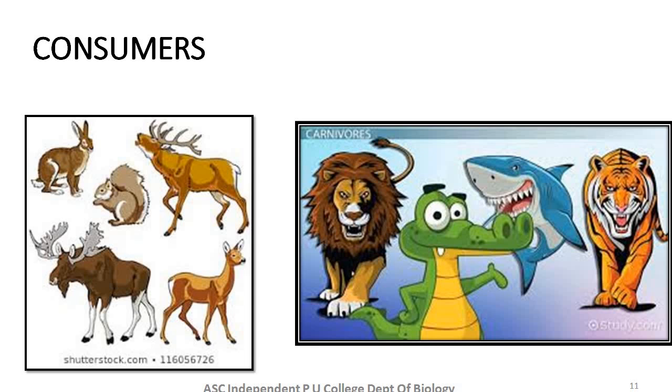However, in the second picture, I have shown you different animals who come under secondary consumers. That is, they eat herbivores in order to obtain food. Right? We have lion, tiger, whale, and crocodiles, which basically are dependent on the primary consumers. They are also called carnivorous animals, or in simple words, flesh-eating animals.